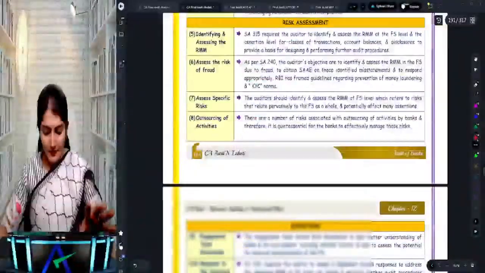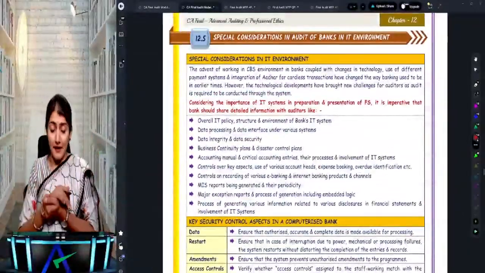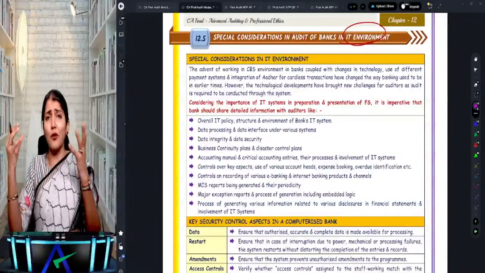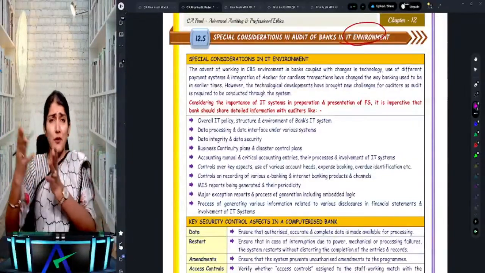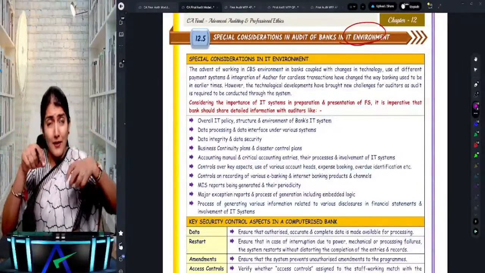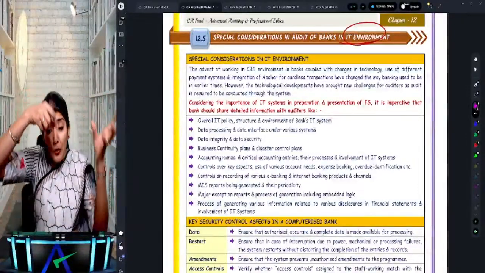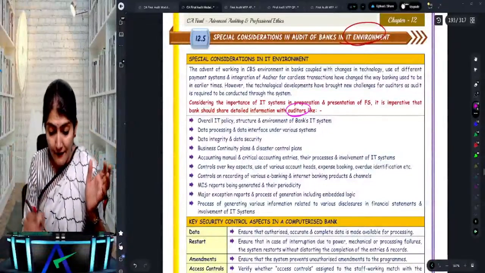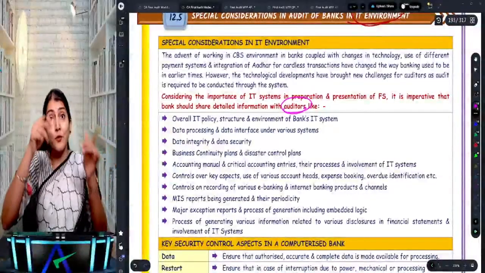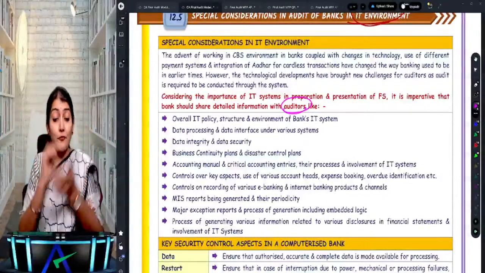Right. So in case of the bank audit, we have one question regarding the IT environment in the bank. So we talk about the core banking solution, the centralized online real-time electronic system of banking. So now when you know that the bank is operating in the IT environment, what information should the bank provide to its auditor regarding the IT environment? This is the question. And a very specific question: what information the bank should provide to the auditor regarding their computer environment, regarding their IT environment.